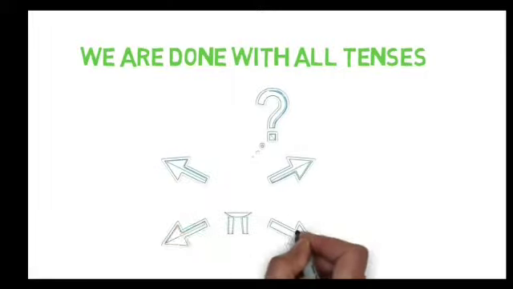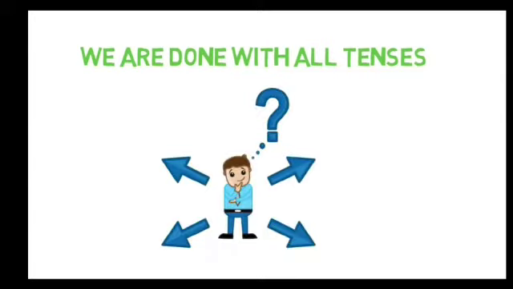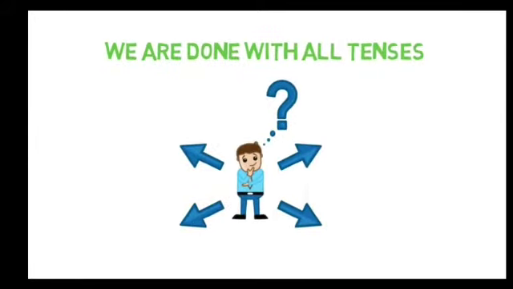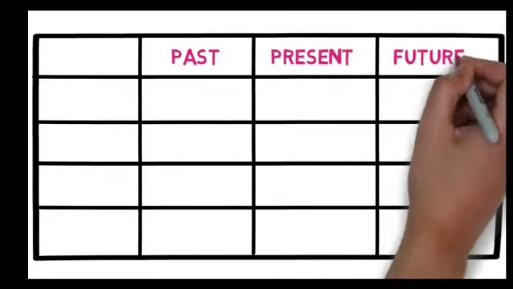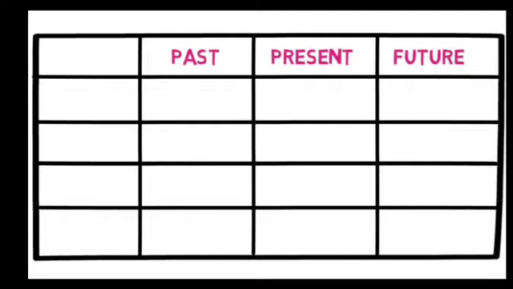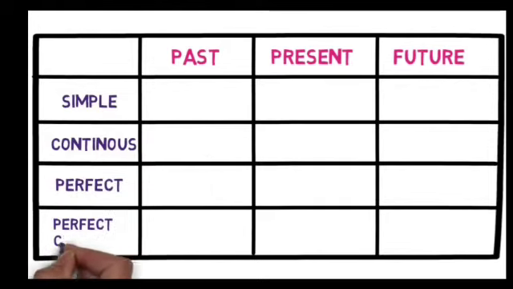So we are done with all tenses, but I know you always have a confusion. So this time I have decided to revise it with the help of this table that I have presented here. This table has been divided into three. First is past, second is present, and third is future. Past means whatever happened in our life, all those incidents come in the past.